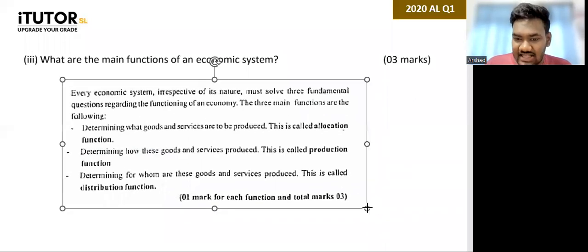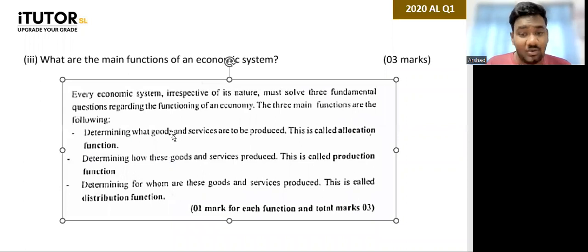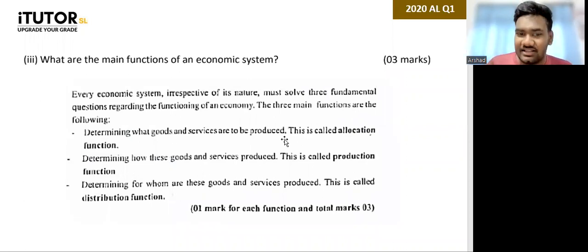The three main functions are therefore, look at this, determining what goods to produce. That's the main one. That is the allocative function. So they have to first decide what goods they are going to produce. That's the first function. The second function of an economic system is to decide how they are going to produce. The production function, determine how these goods are going to be produced. And the third one is determining how to distribute, who is going to get these goods and services, whom to produce. So it's the same thing that they have asked, but in a little bit of a different way.